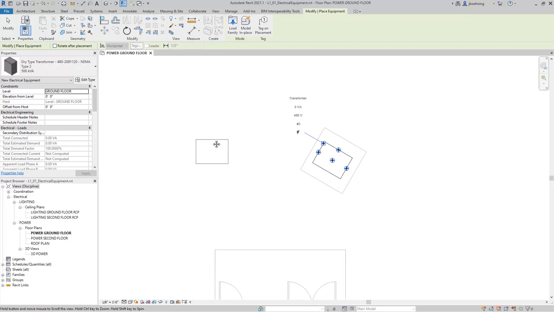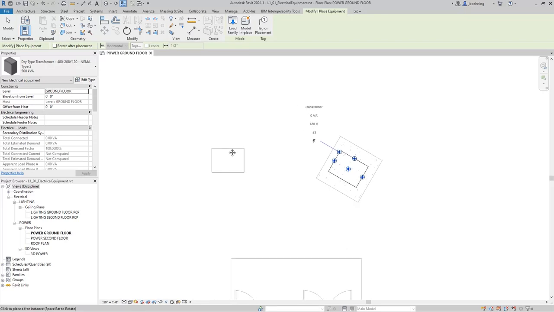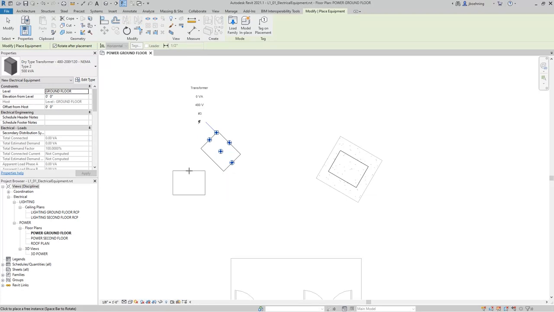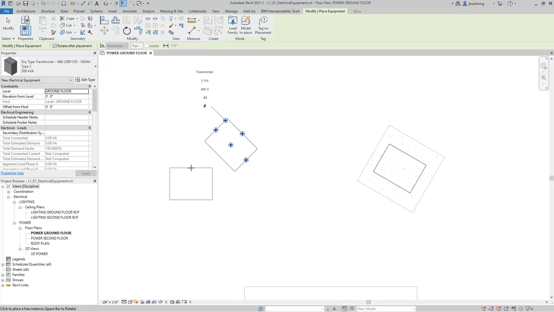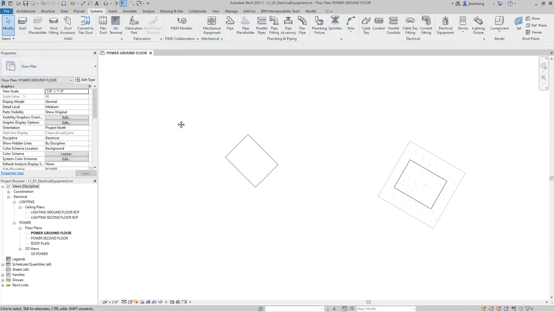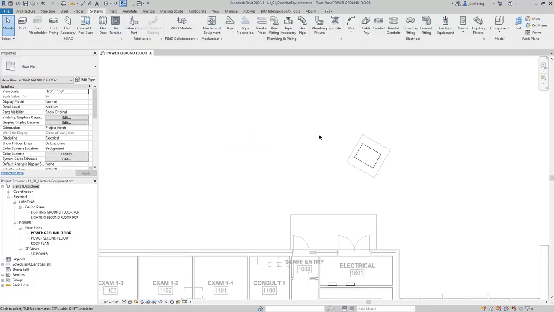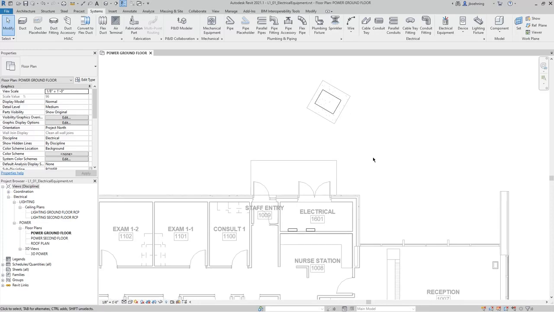And then also, depending on the situation, you may want to use rotate after placement. So when this option is selected, when you click to place one of the components, then the rotate control will become active. And you can then type in any angle, such as 45 degrees, and press enter, and the component will be rotated just like you were using the rotate tool. I'll click Modify to end the command, and since we don't need this one, I'll actually select it and delete it, and that is how we can place electrical equipment.